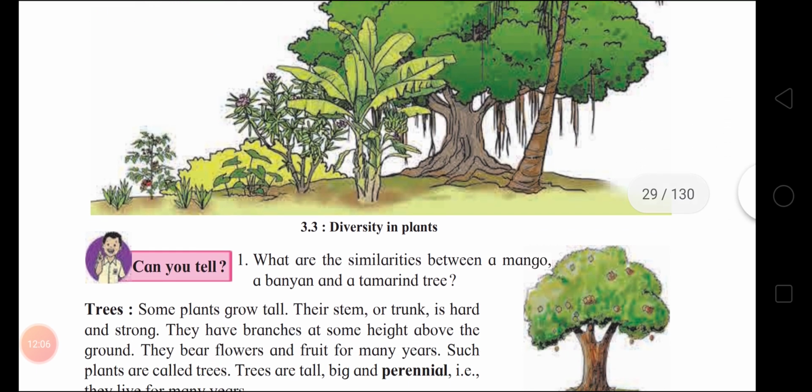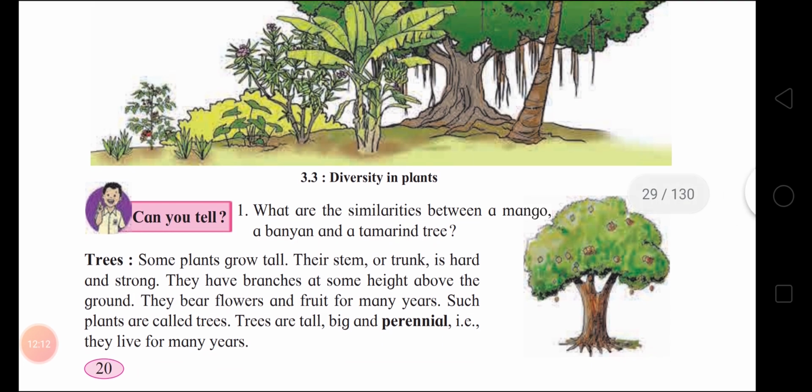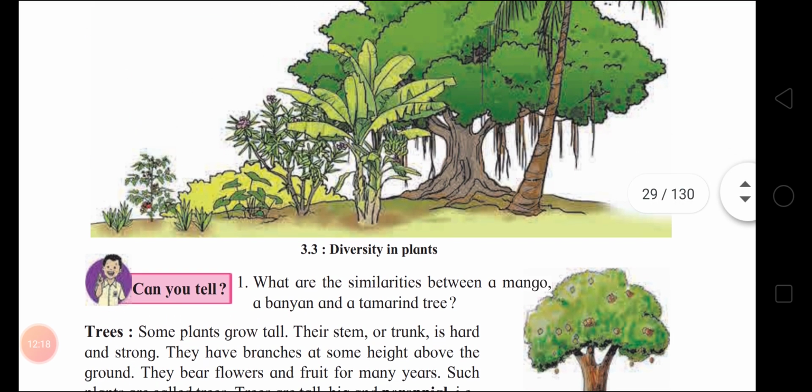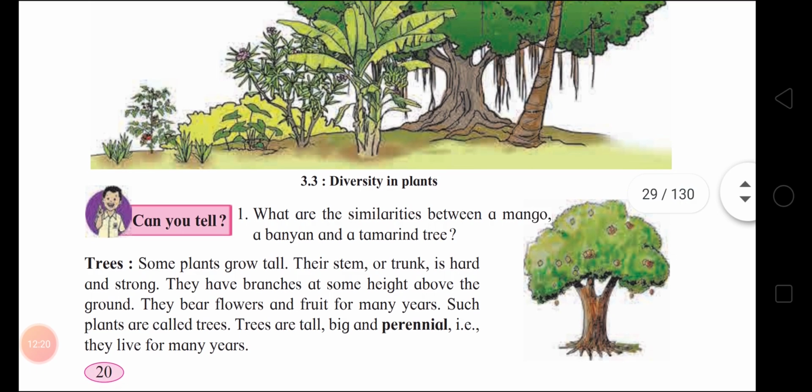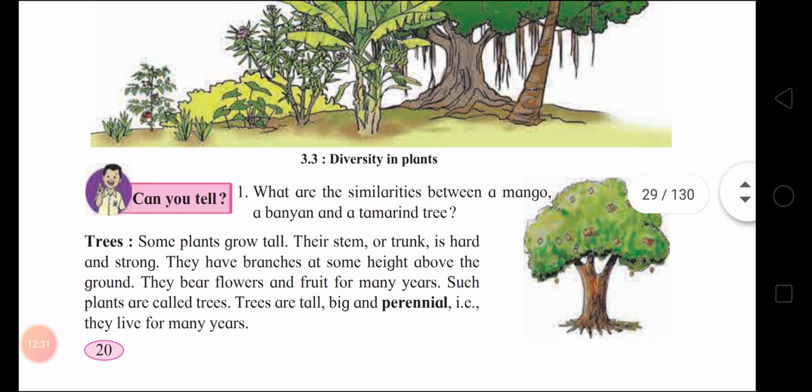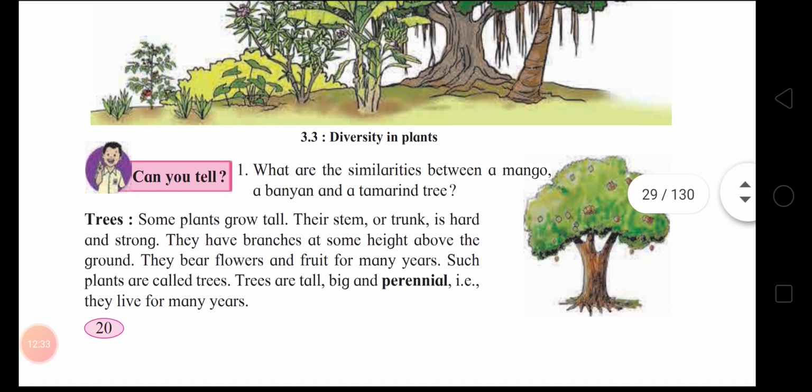Now, question: can you tell what are the similarities between a mango, a banyan, and a tamarind tree? Children, mango, banyan, and tamarind are huge trees. Got it? Now, trees. Some plants grow tall.